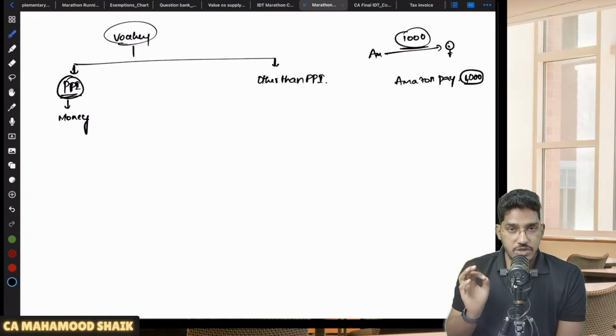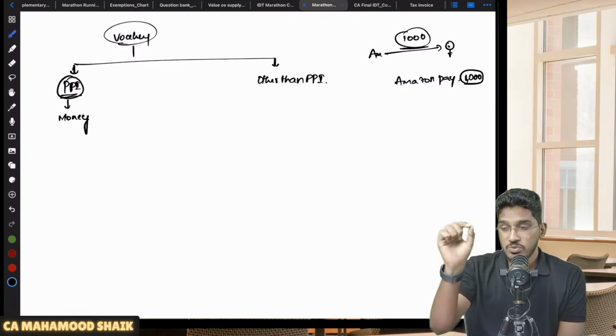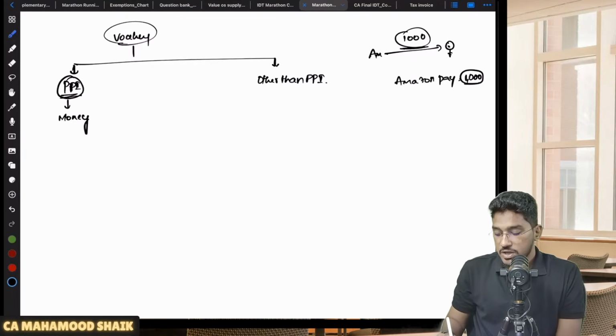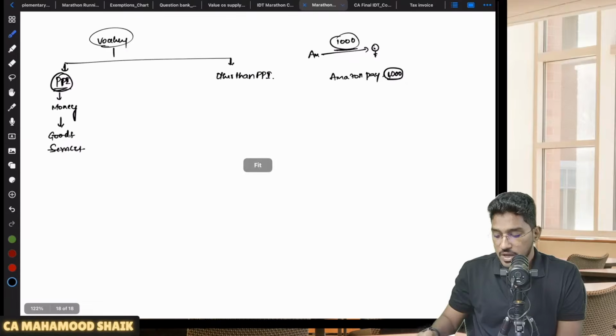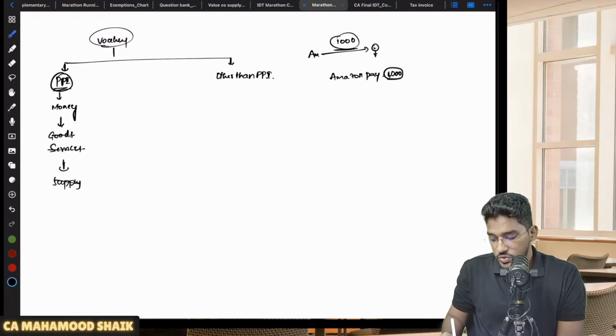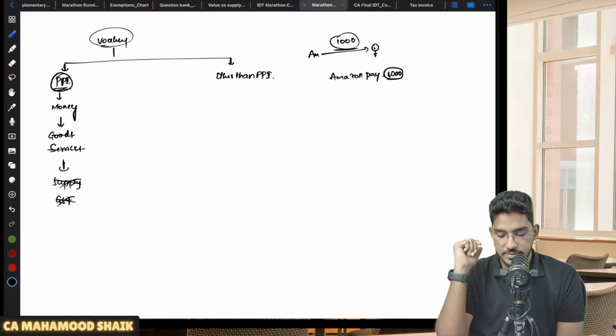So that is what the voucher means. That is the prepaid instrument here. So if any voucher is supplied, but if it is falling under PPI, if it is a prepaid instrument, that will fall under the money definition. If it is falling under the money definition, that is neither goods nor services. So if there are no goods and services, there is no supply at all, and there will be no GST. If it is not a supply, there is no question of GST at all here.